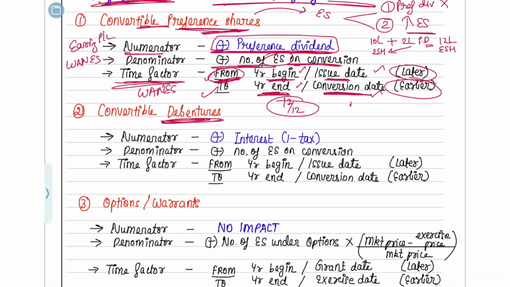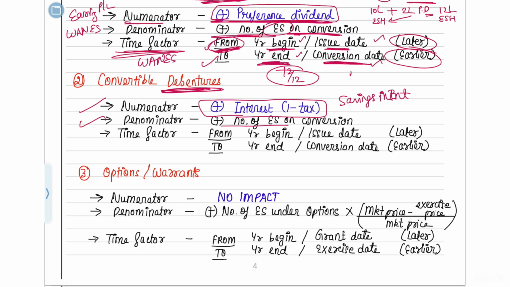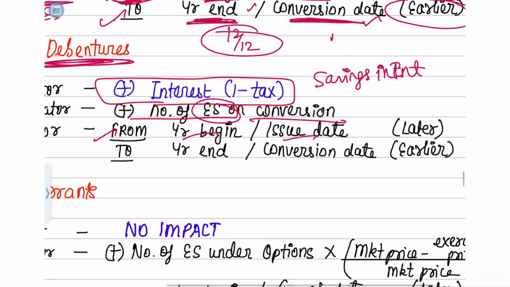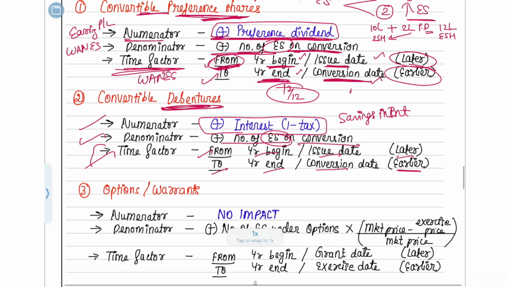Next is convertible debentures. In the numerator you will add your savings in interest. Your savings in interest is going to be interest into 1 minus tax. In the denominator, you will add the equity shares which have come on conversion. The time factor here is the same as for preference shares: from year beginning or issue date, whichever is later, to year end or conversion date, whichever is earlier. If you are a little confused about how to do this time factor, in part 2 I am going to teach you practically, so watch that part to understand this better.